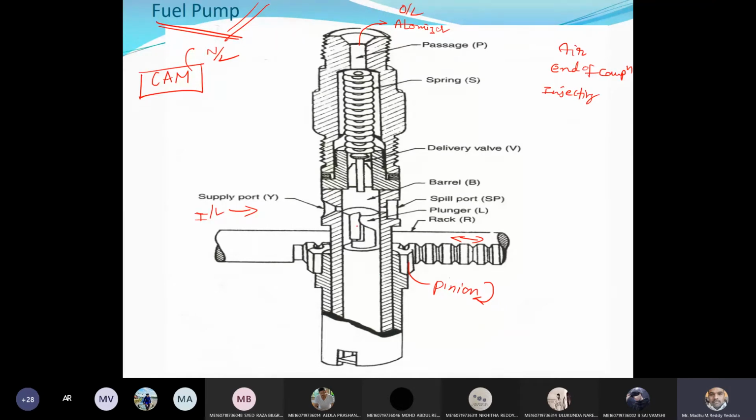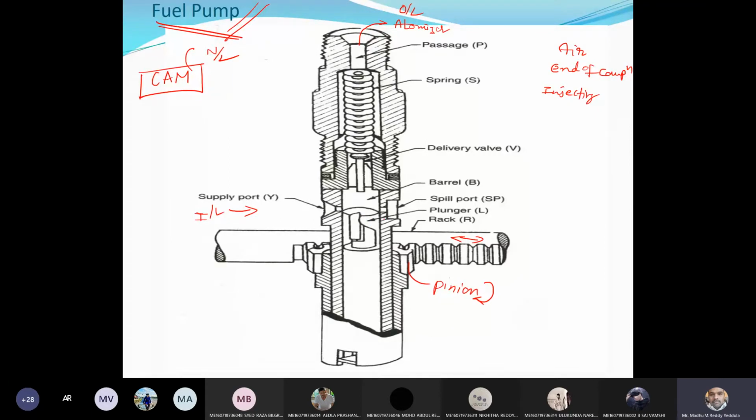The plunger is nothing but a piston, and the extra thing is that it has a rectangular vertical, helical groove from top to bottom. The plunger reciprocates inside the barrel, and the number of plungers depends upon the number of cylinders. If one cylinder is there, there is one plunger. If four cylinders are there, we have four plungers.